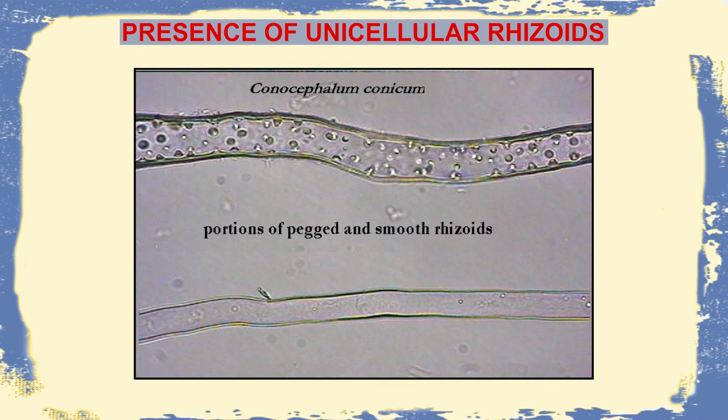These pegged rhizoids, or tuberculate rhizoids, comprise certain peg-like projections which project into the lumen. Rhizoids, as we know, are root-like structures which help in the anchorage of the plant to the substratum and also in absorption of minerals and nutrients from the soil and send them to the other parts of the plant body.